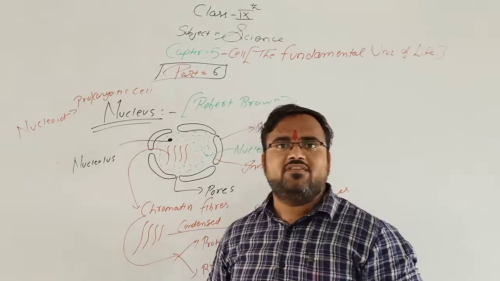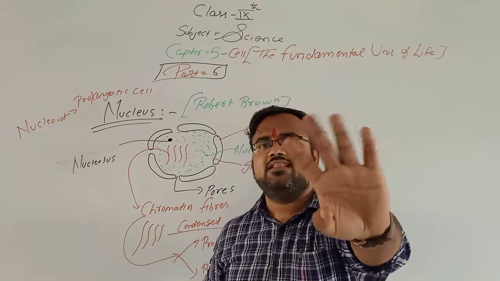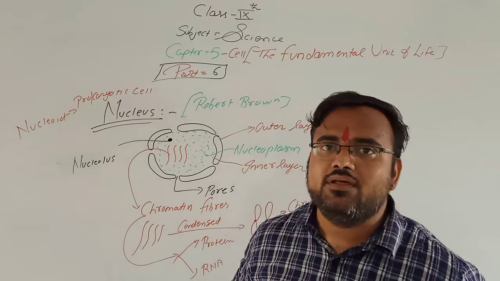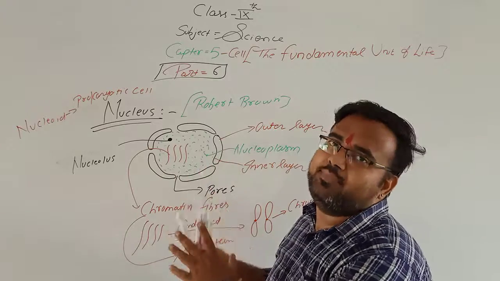In the eukaryotic cell the nucleus is well developed with a double membrane.